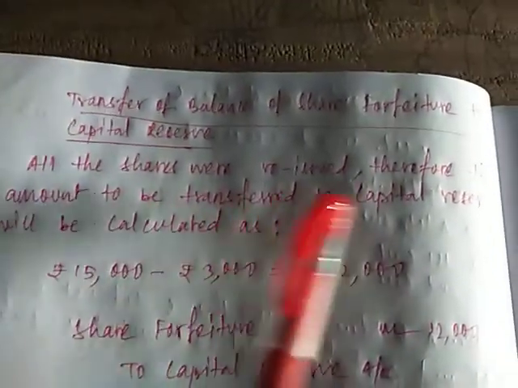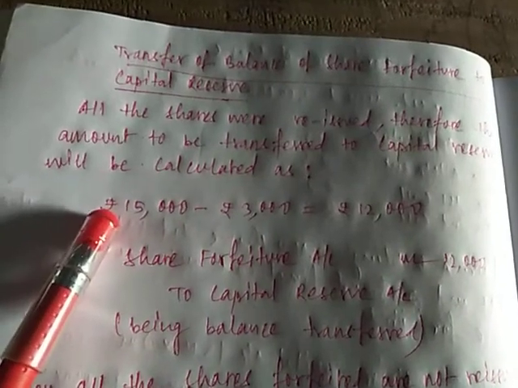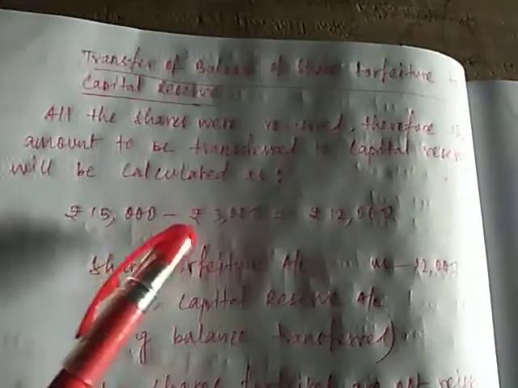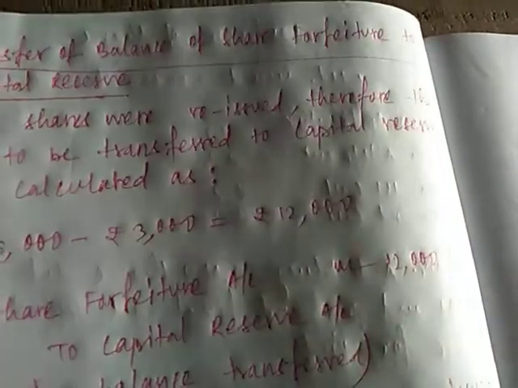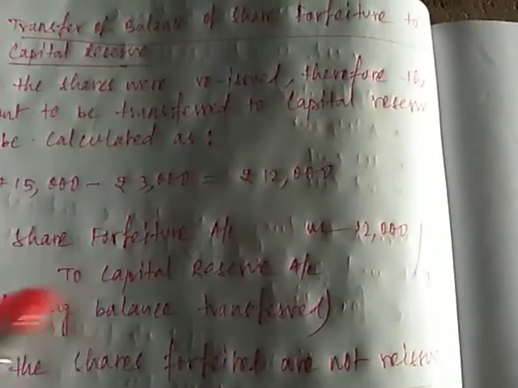So all the shares were reissued, therefore the amount to be transferred to capital reserve will be calculated as rupees 15,000 that was forfeited from Mr. A, minus rupees 3,000 that was compensated for the loss. That is 15,000 minus 3,000, which gives us rupees 12,000. The third entry we will make here will be share forfeiture account debit to capital reserve, 12,000.